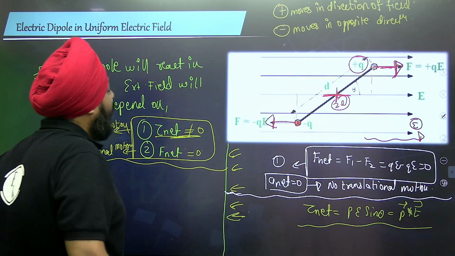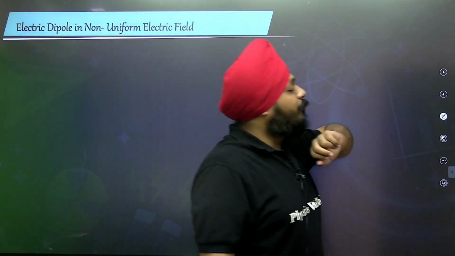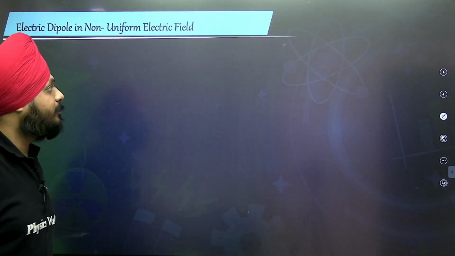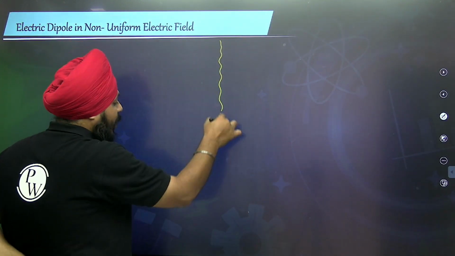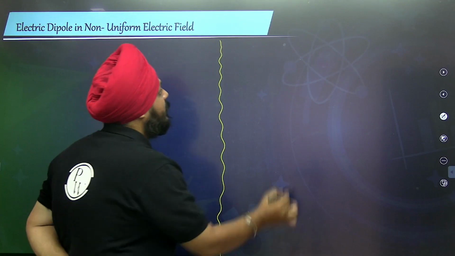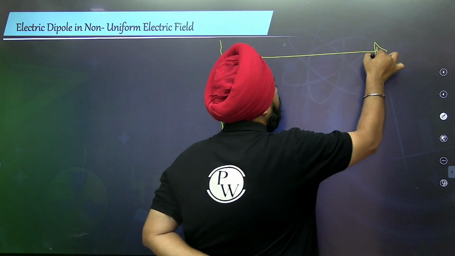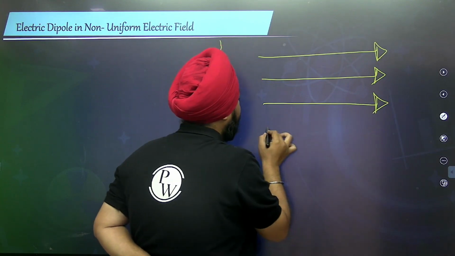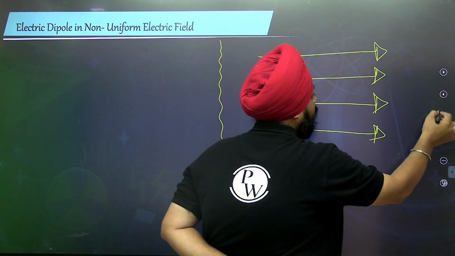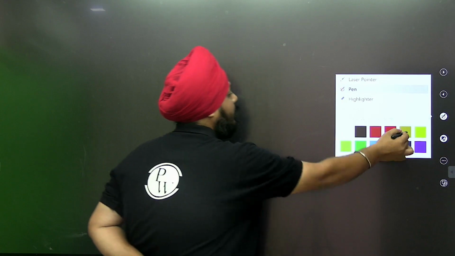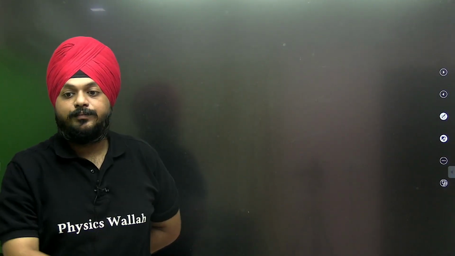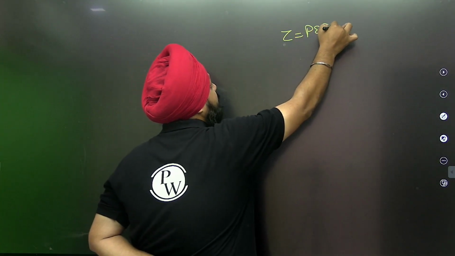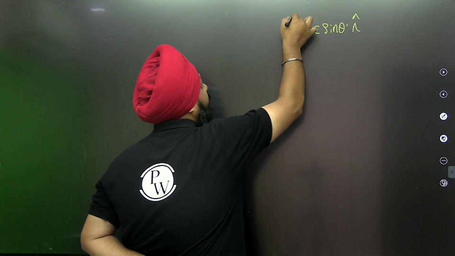Okay, now what happens when the dipole is kept in a non-uniform electric field? We are going to discuss two cases in it. First, okay, just hold on, right? Some of the important part is remaining. Now, the formula of the torque, we saw it as PE sine theta into unit vector n.